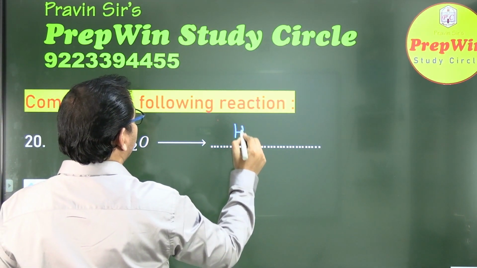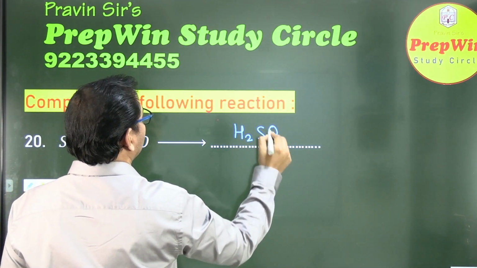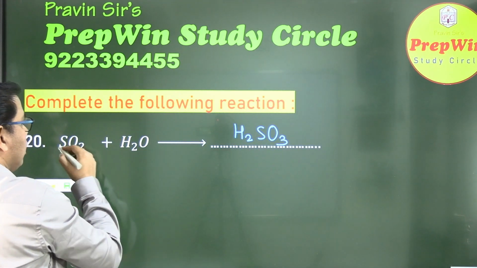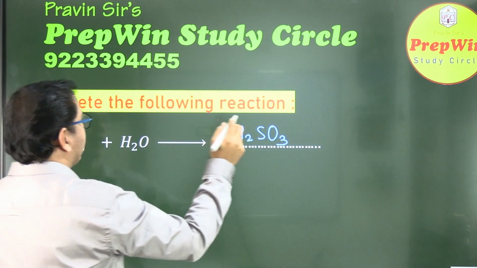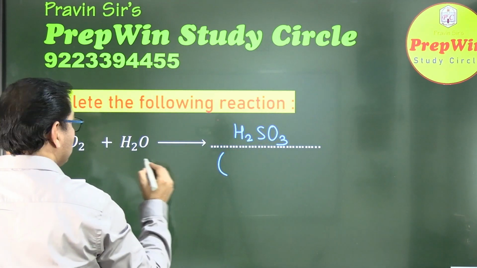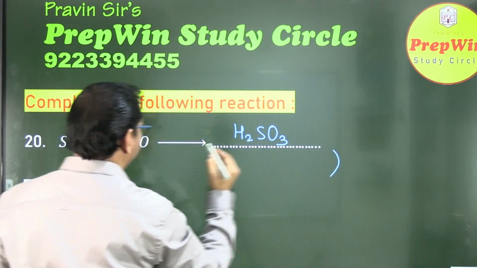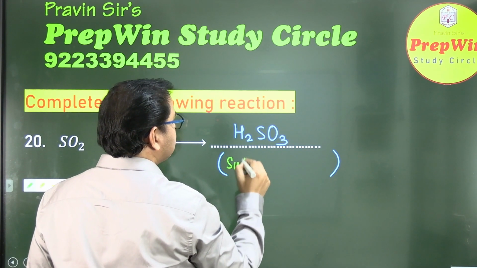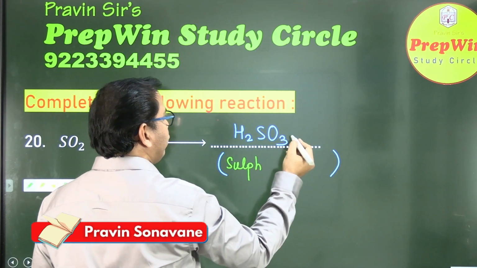Here you get H2SO3. It is a combination reaction. These two combine, so balancing was not required. Complete the following reaction. Name is not asked, so your marks will not be deducted if you don't write the name, but the correct name for this is sulfurous acid. Sulfuric acid is